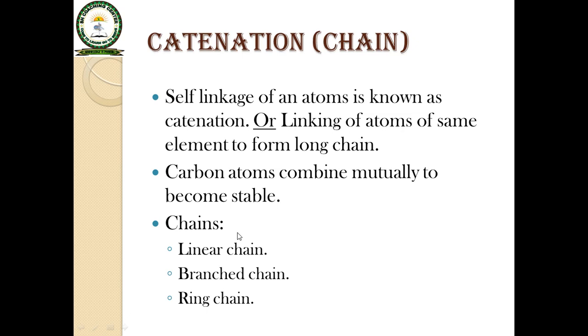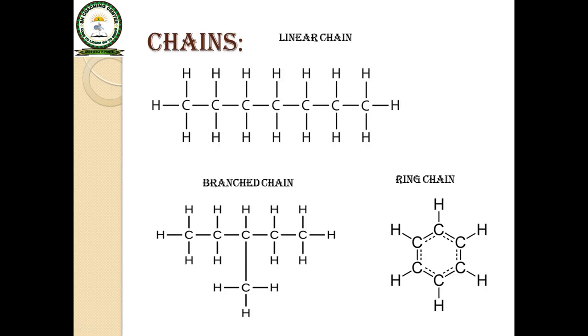Carbon atoms combine mutually to become stable, and carbon makes the linear chain, branch chain or ring chain for stability. These are the examples of linear chain, branch chain and ring chain. It means carbon can combine into a ring chain or linear chain or branch chain.